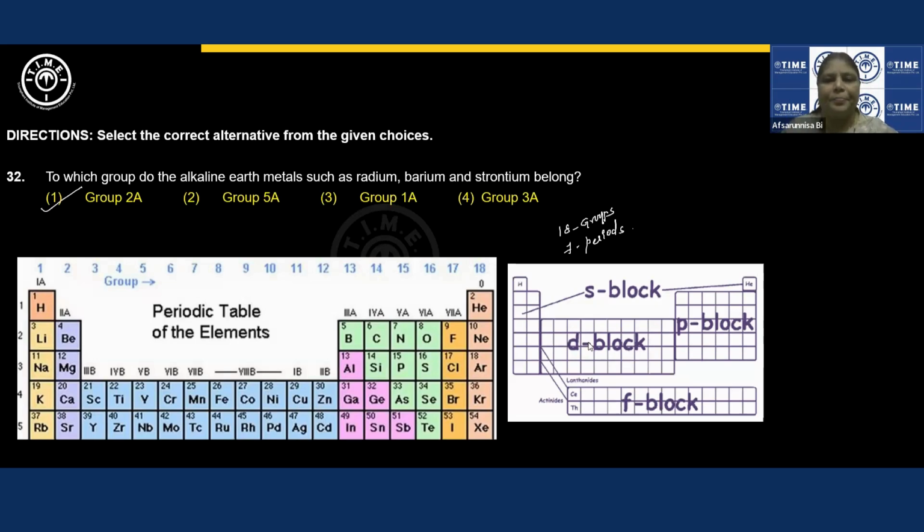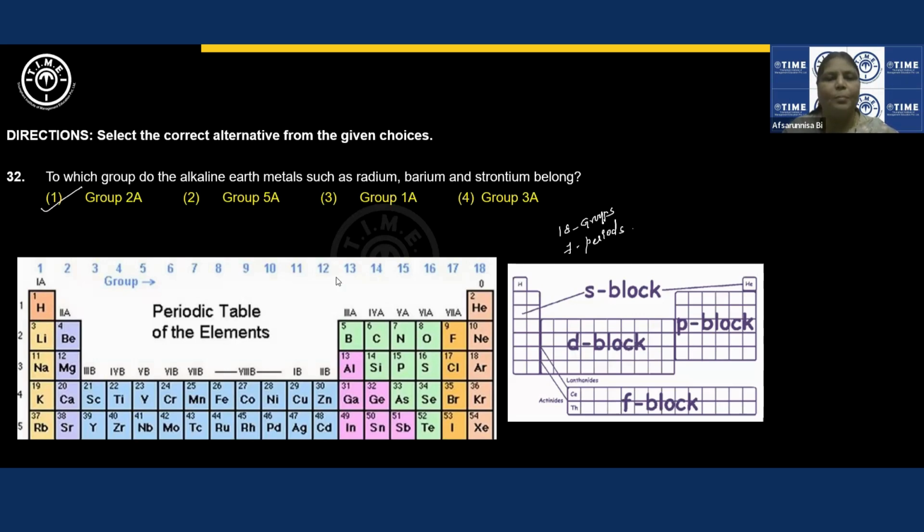And in this entire periodic table, we consider the first group and second group elements and name them S block elements, because here the incoming electron is entering the S shell, right? Similarly, P block elements.